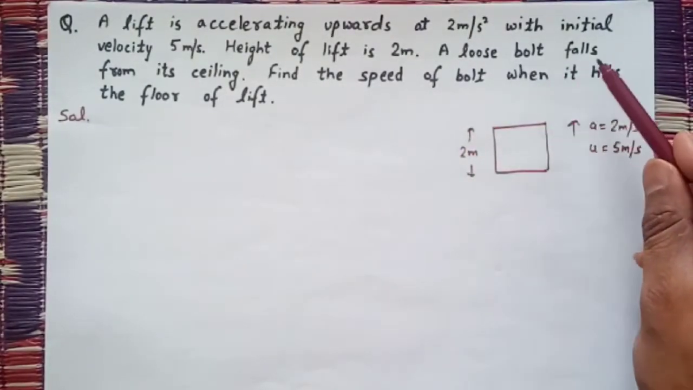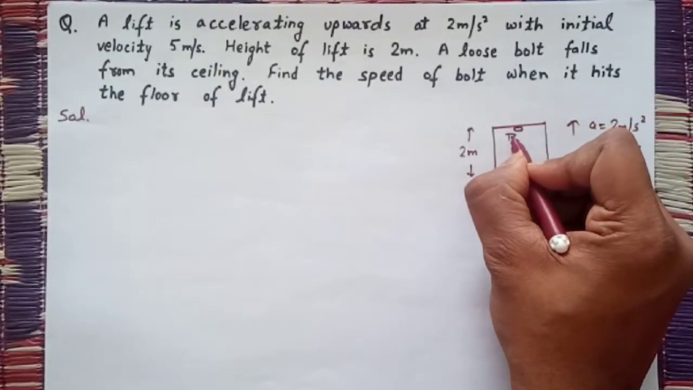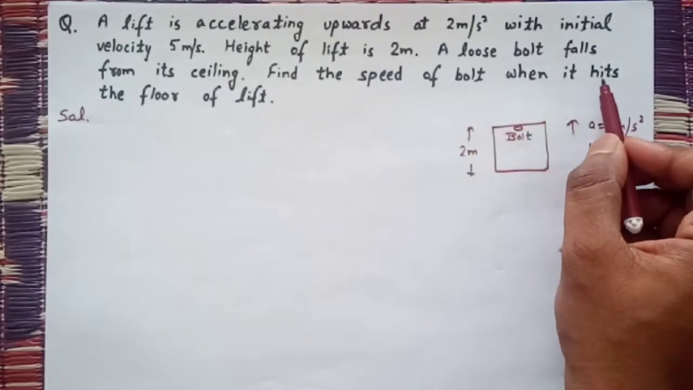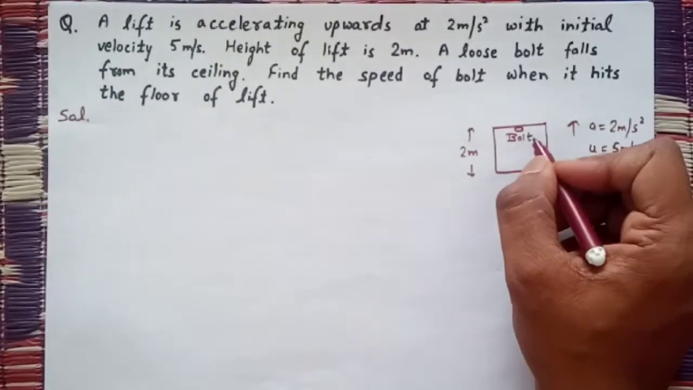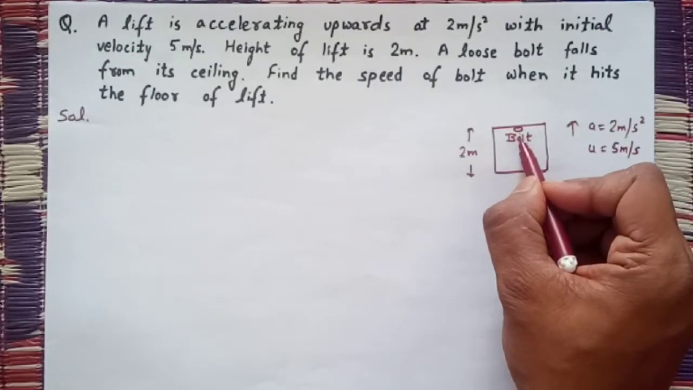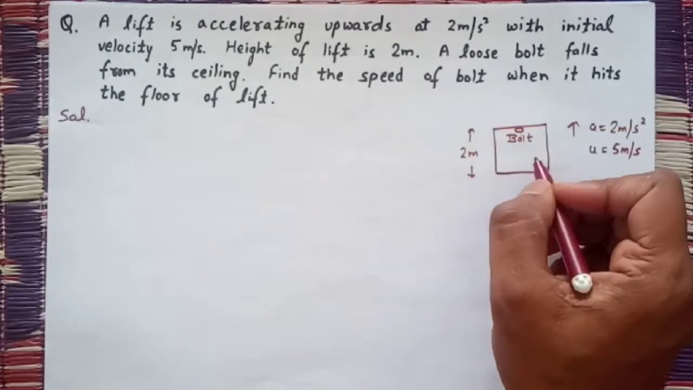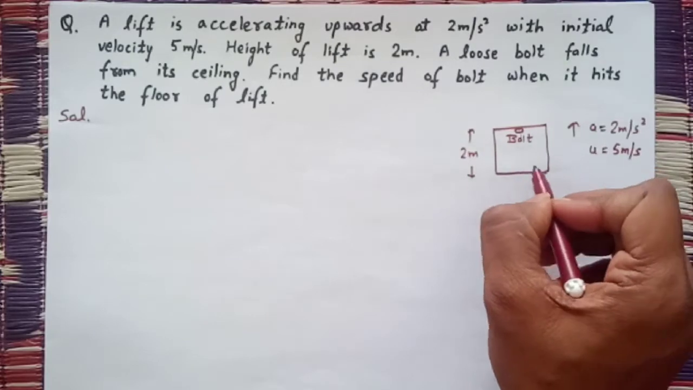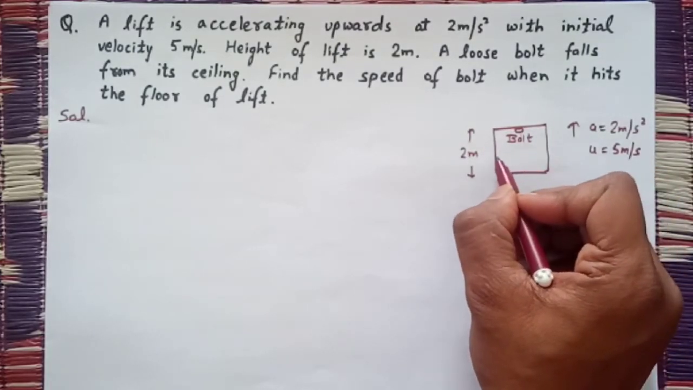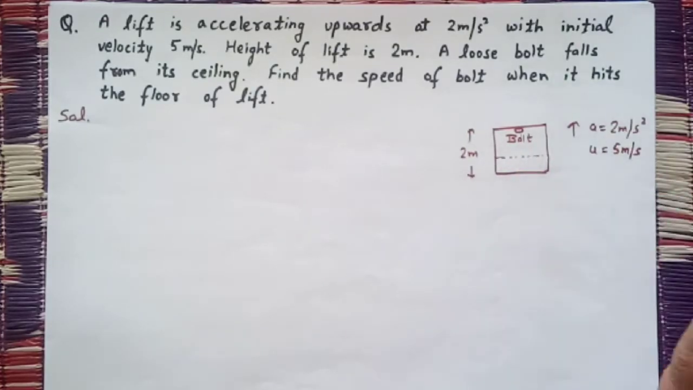Now a loose bolt falls from its ceiling. Find the speed of the bolt when it hits the floor of the lift. See, when the loose bolt falls, the bolt is coming down and the lift is going upwards. When the bolt is coming down, the lift will move upwards. So let the floor come here and the bolt hit it.